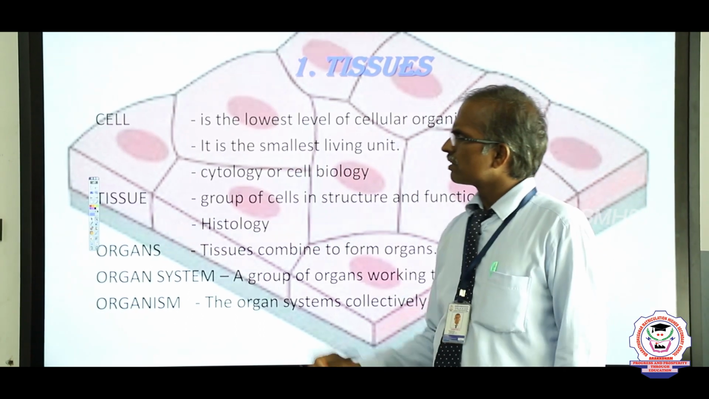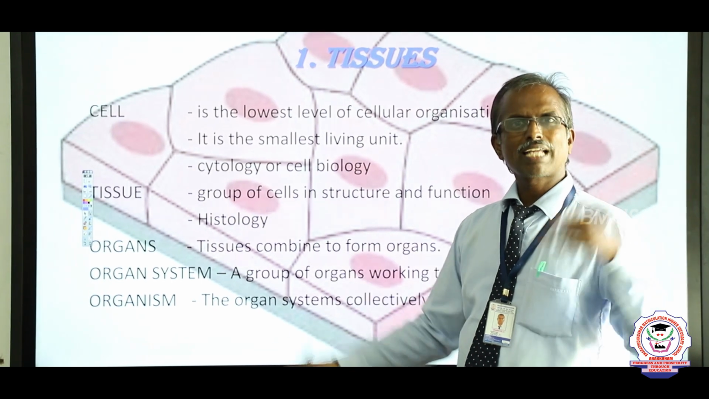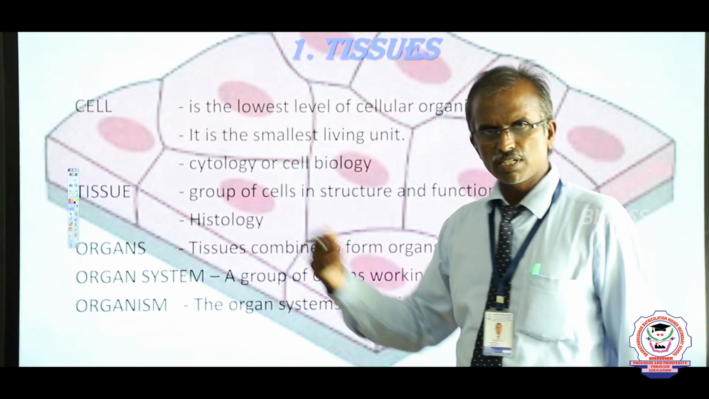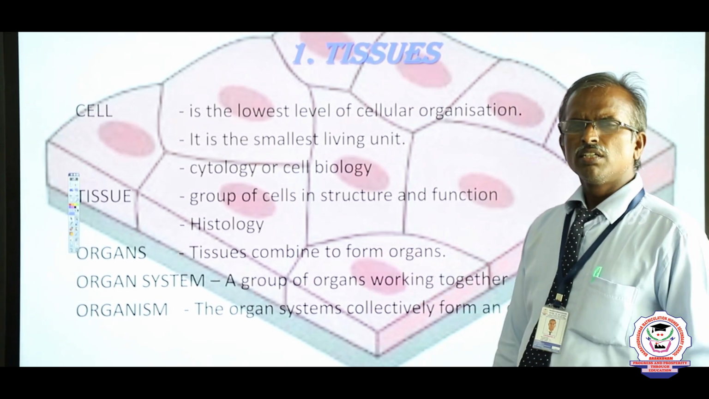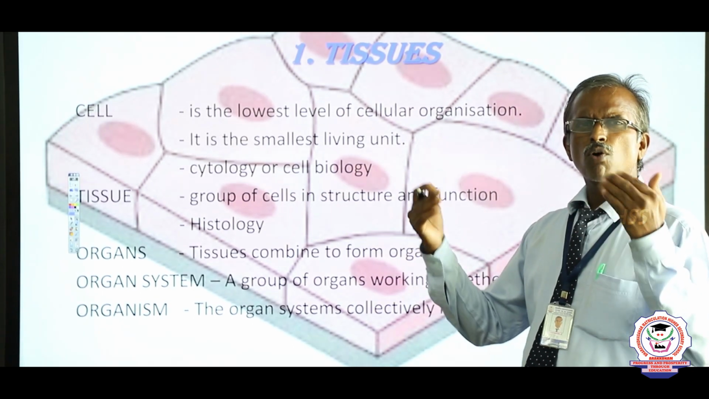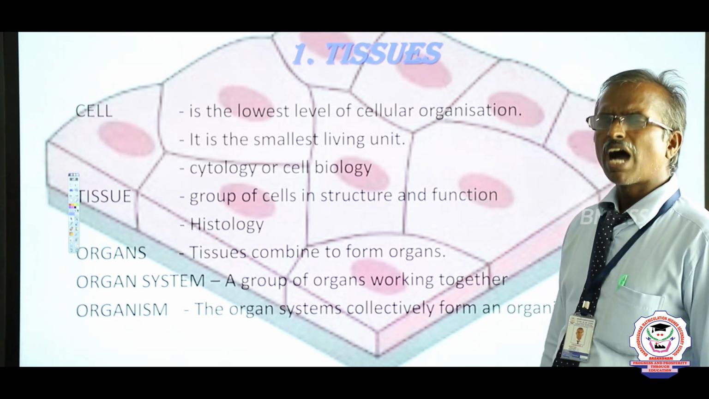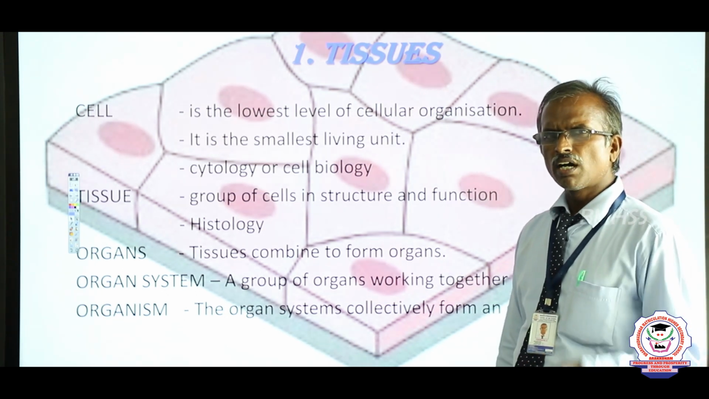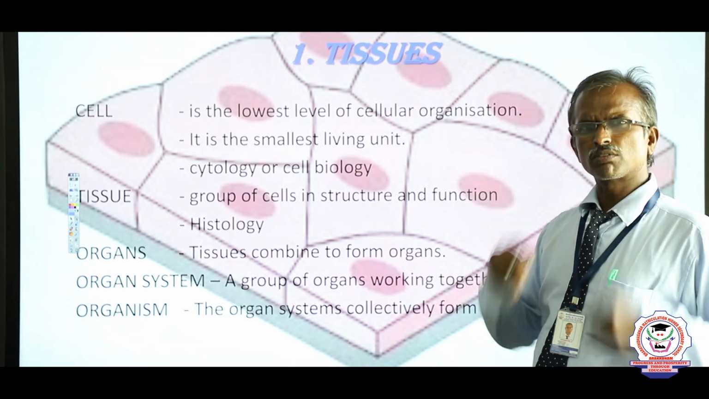Based upon the number of cells, animals are categorized into two main divisions, namely unicellular and multicellular. Unicellular means animals whose bodies are made up of only one cell, like amoeba, bacteria, euglena. Within this single cell, all the vital functions are carried out.